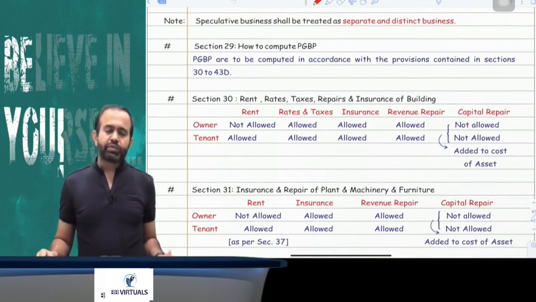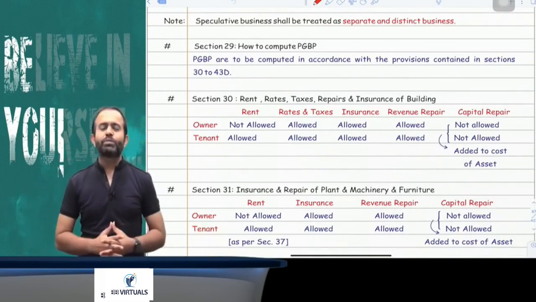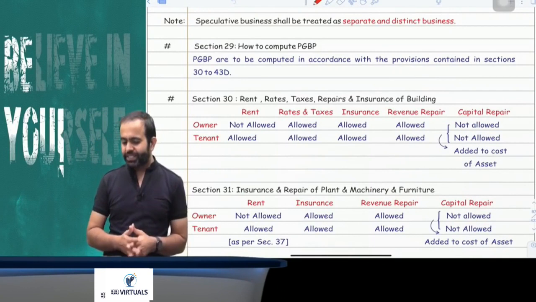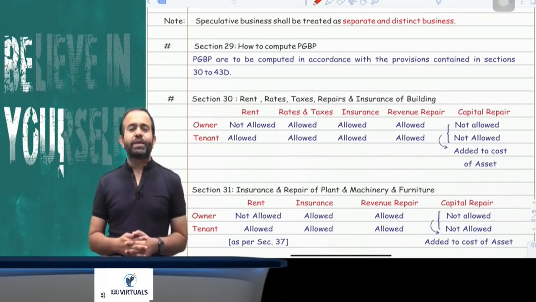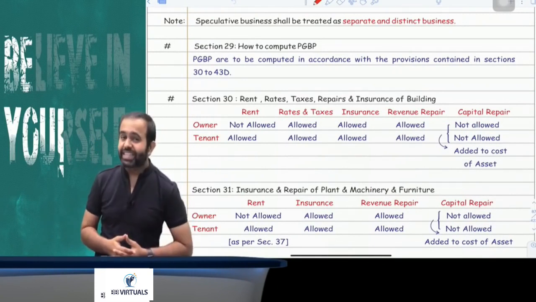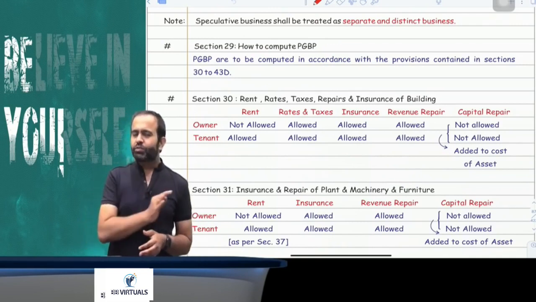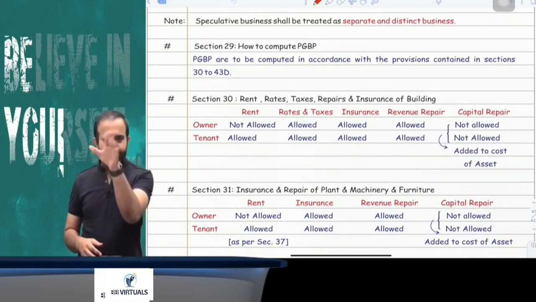Now we are going to start with section 29. Section 29 is saying how to compute the PGBP income. There is no separate use of this section. This section is saying that PGBP income has to be computed according to sections 30 to 43D. You have to just follow sections 30 to 43D, and you are going to get your PGBP income.